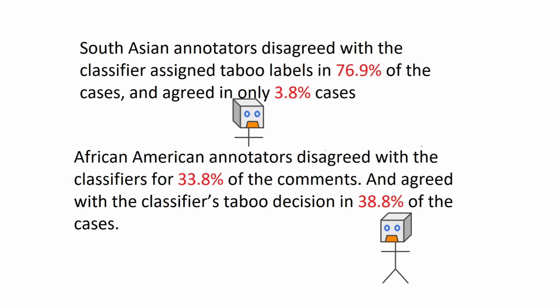We ask 2 members from the African American community and 2 members from the South Asian community to label the text. We find that both South Asian annotators disagreed with the taboo classifier in 77% of the cases, agreeing only in 4%, thus agreeing with our community language classifiers. We also find that African American annotators disagreed with the taboo classifiers for 34% of the comments, which, though not as strong, still indicates cases where the taboo classifier is showing bias. We see that our community language classifiers are able to help identify bias.